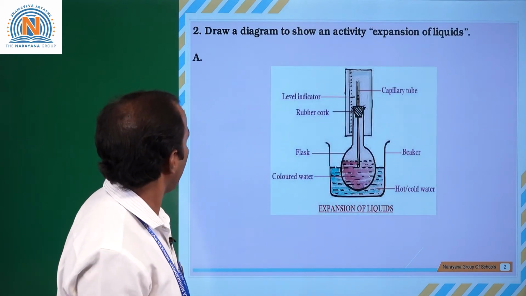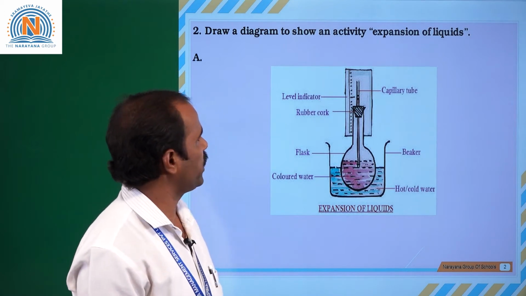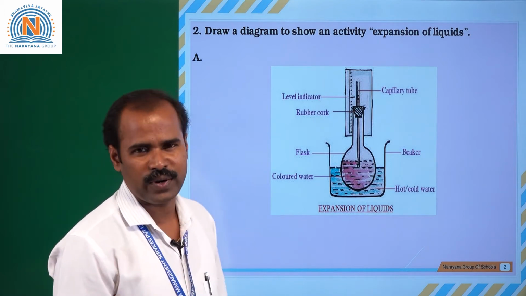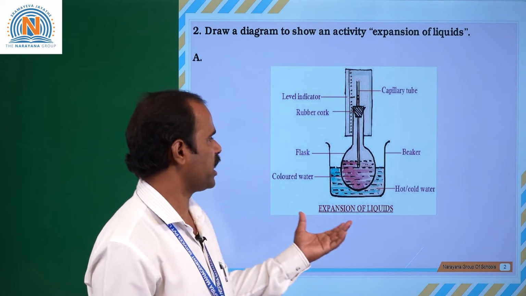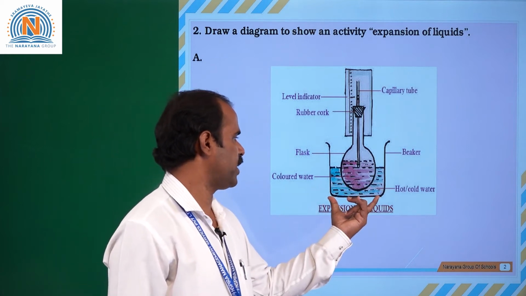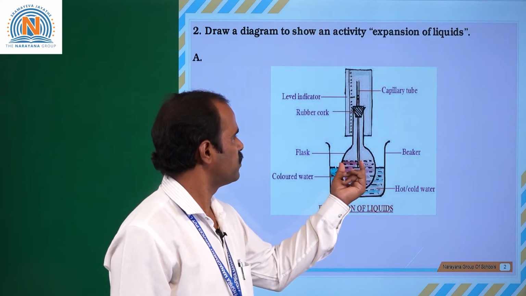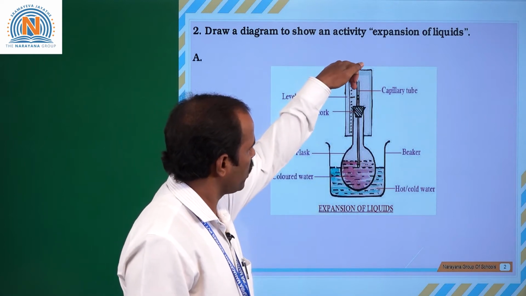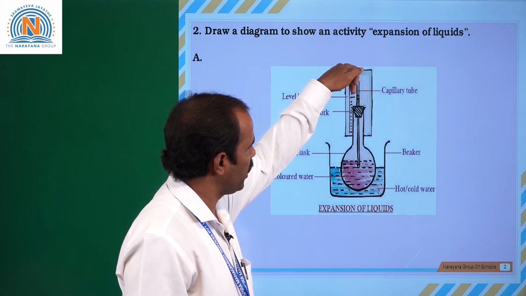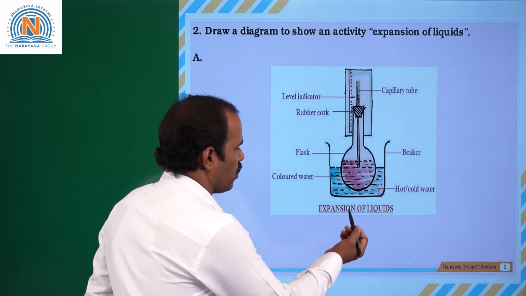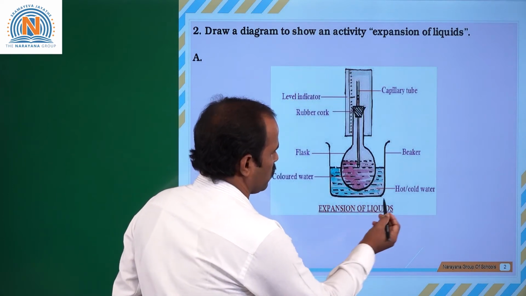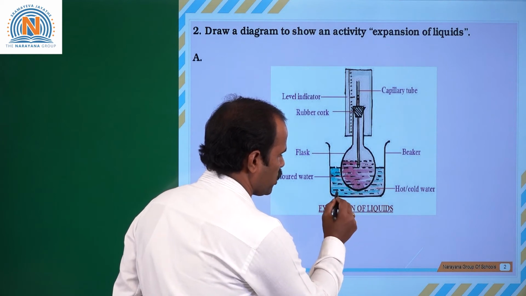Next question, draw a diagram to show an activity of expansion of liquids. This is the diagram of expansion of liquid. You take a beaker with hot water, and you take a conical flask, and with a rubber cork insert a capillary tube in the flask in this beaker.